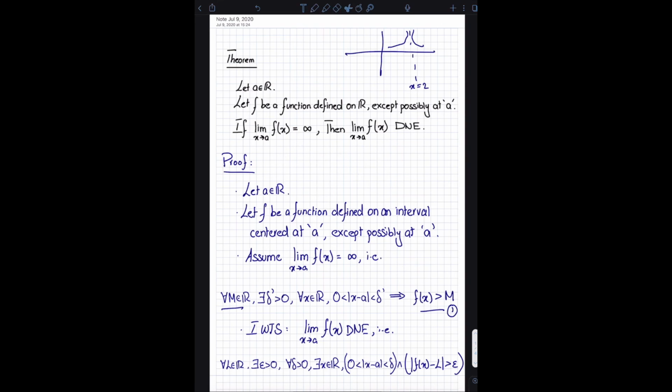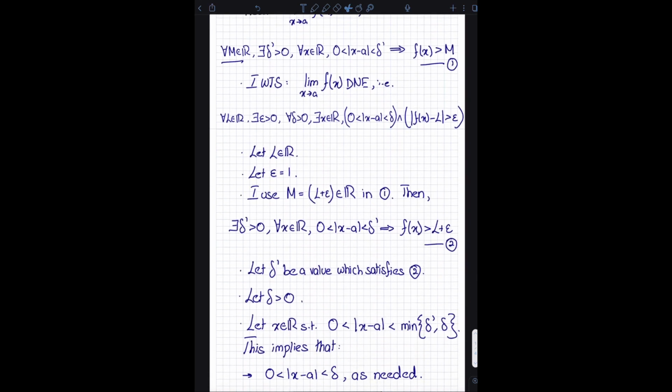Yep. So once again, the reason why I chose this theorem is because I was discussing a similar question with a couple of high school students, and they were debating about, if the limit is infinity, then how can it be that the limit does not exist? The limit is infinity according to them. So it's actually not the case. A limit can only exist if it is actually equal to a real number. It cannot exist if it is infinity or negative infinity. It has to equal a real number, and infinity is not a real number. Thus, the limit does not exist, and this is the rigorous proof for that.